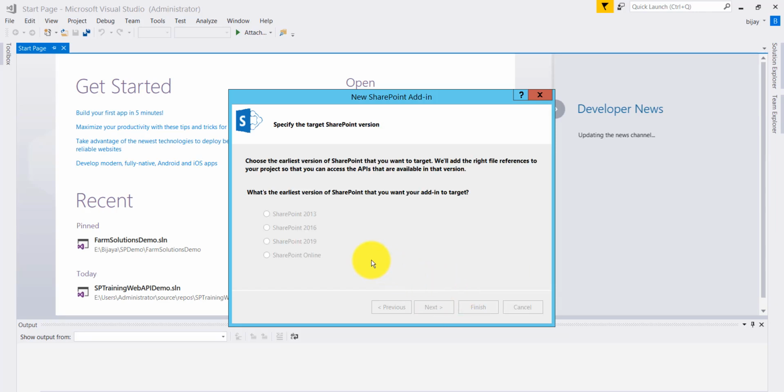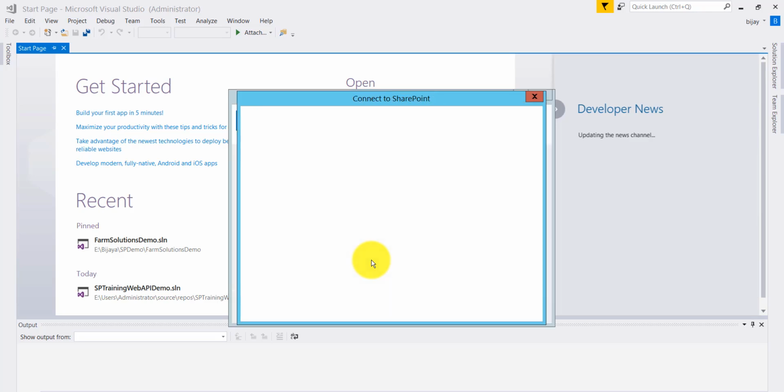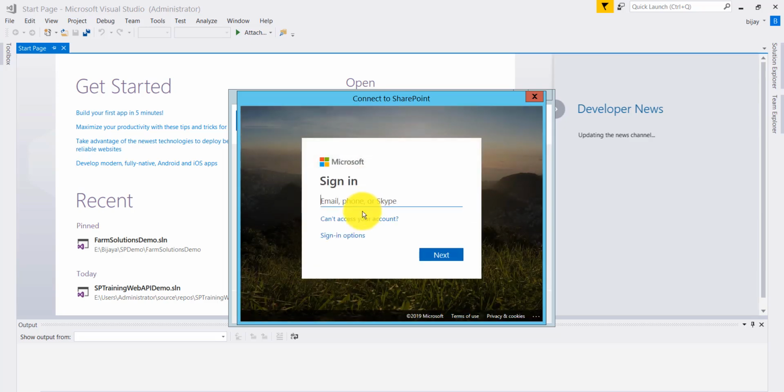Click on next. Once you click on next, it will ask us to put our credentials. So I will put my Office 365 credential on this. You can see here I put it. Next we will put the password.